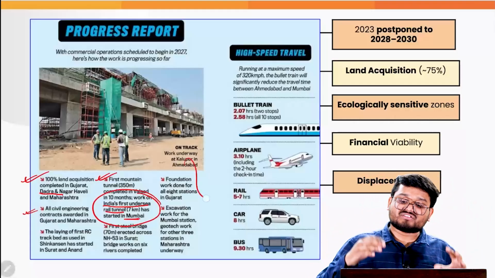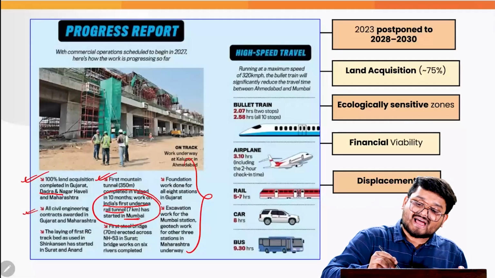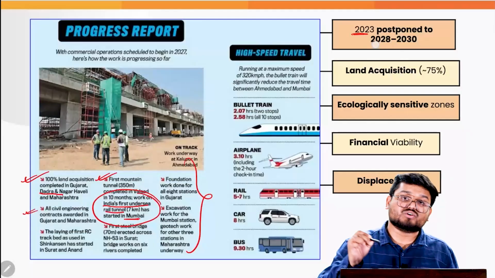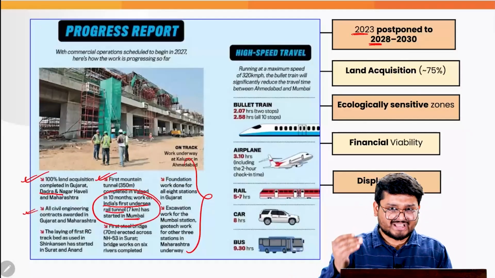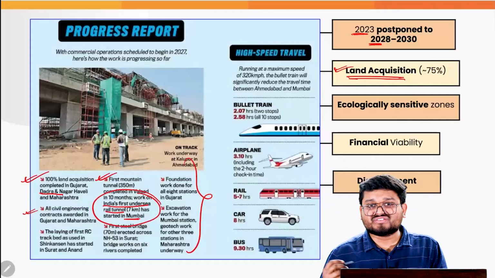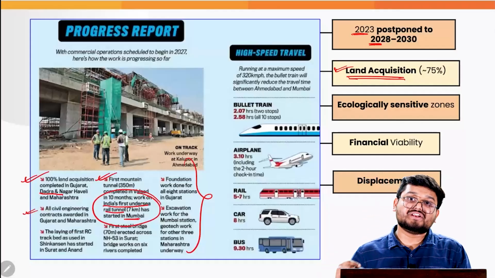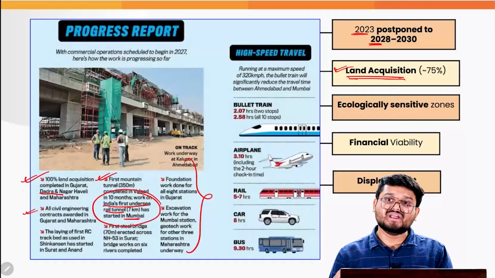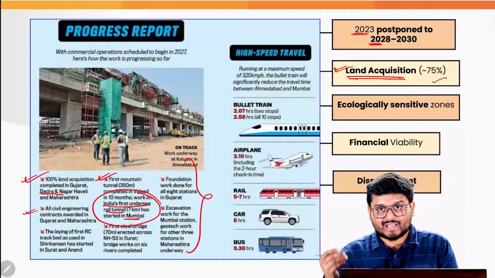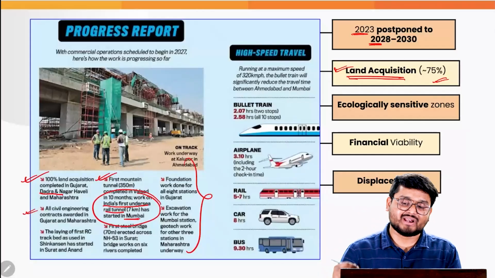Despite that, we have some issues as of now. We actually had a 2023 deadline, but as of now it has been postponed to 2028-30. Correct, due to various land acquisition causes, which are leading to various delays, court issues, and so on. Most of the land acquisition cases are actually still pending.